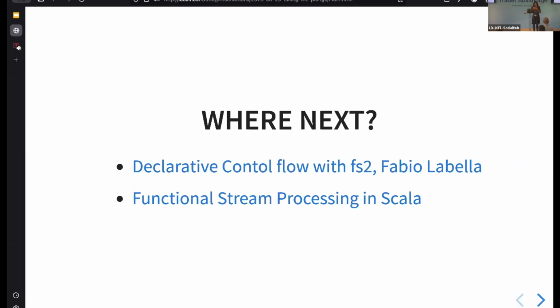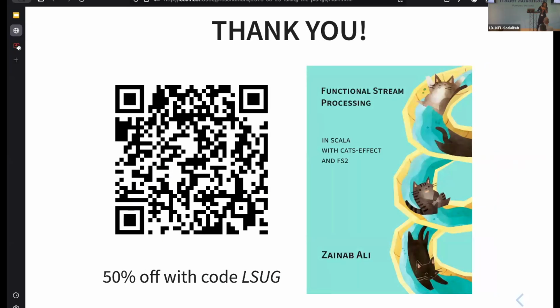Okay, so where might you go next? To learn more about fs2 and about how you can use it with control flow, there's a great talk by Fabio on declarative control flow with fs2. There is also a book that you could read. I mentioned it in the beginning. It is called Functional Stream Processing in Scala. It's early access currently, but it's still pretty comprehensive.